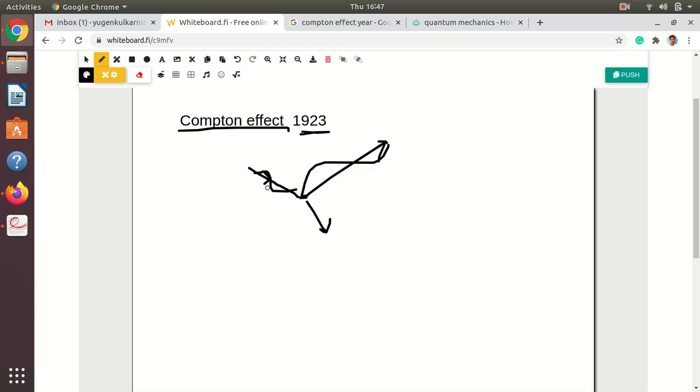Compton used particle nature, so we can explain this effect using particle nature. We don't actually need the wave. As in the photoelectric effect, we can just say a photon of some energy and here a photon of another energy, because energy is reduced. We can say the energy of the photon is E dash here and E there.